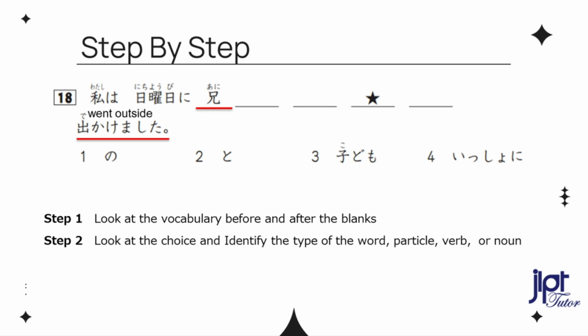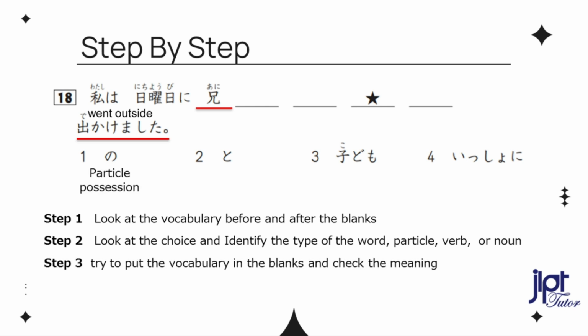Number 1. No is a particle to show possession and connect noun and noun. Number 2. To is also a particle to connect 2 nouns meaning and or with. You use it to say do something with someone. Number 3. Kodomo means kid and it is a noun. Number 4, 一緒に is an adverb used to describe a verb.